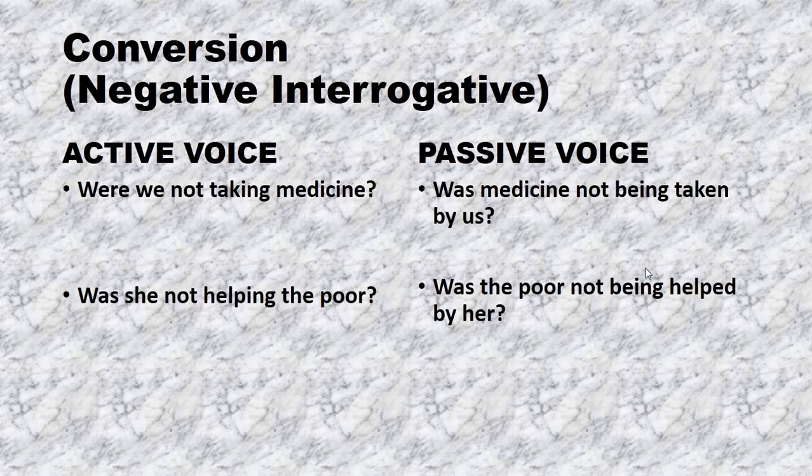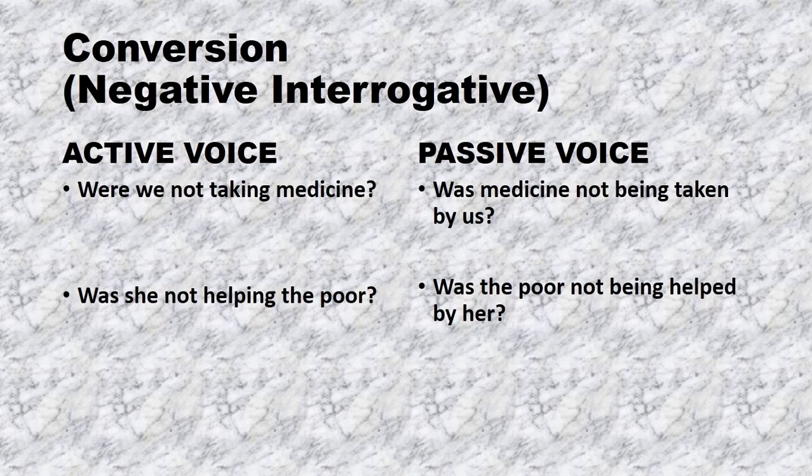Now we will move to the negative interrogative sentences. Let's discuss its conversion. Negative interrogative, as its name is showing, these sentences contain both negative and interrogative sentence at the same time. For example, were we not taking medicine? Here you can see that it is a mixture of negative as well as interrogative sentence, right?